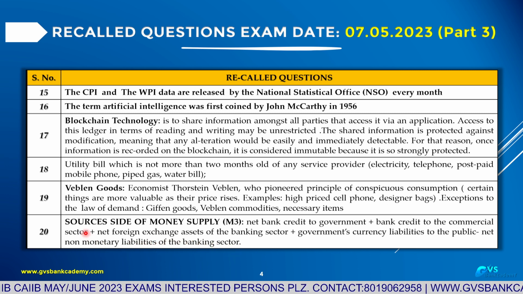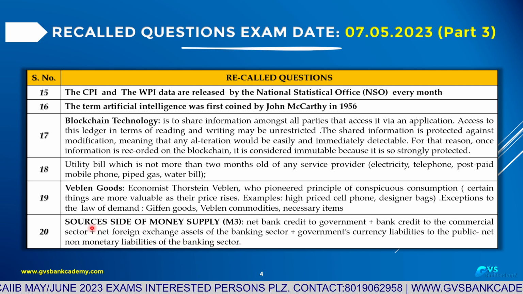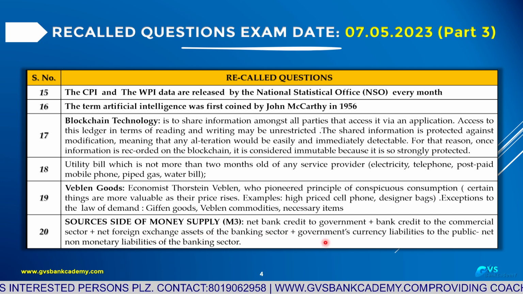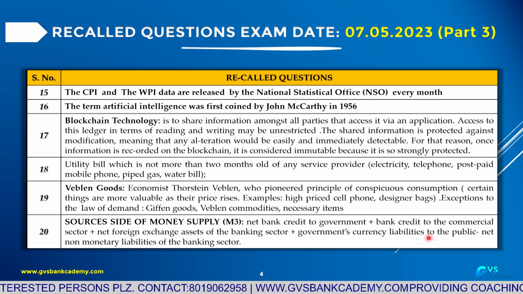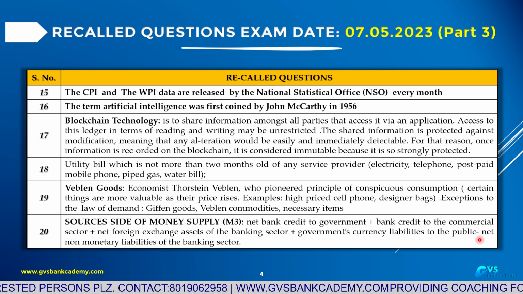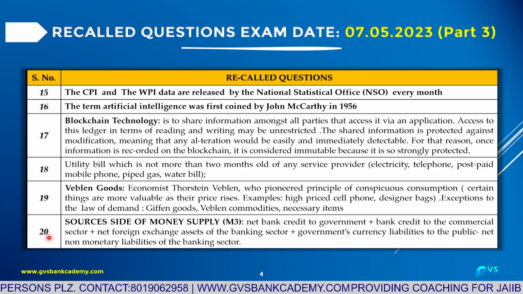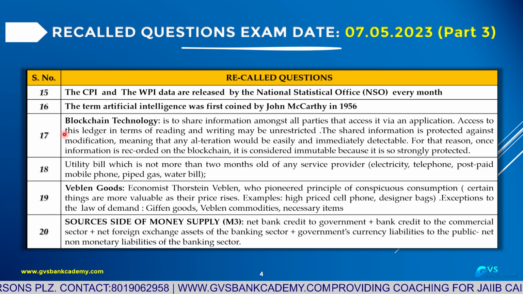This is the difficult question. Sources side of money supply. Net bank credit to government plus bank credit to the commercial sector plus net foreign exchange assets of the banking sector plus government's currency liability to the public minus net non-monetary liabilities of the banking sector. This is question number 20.